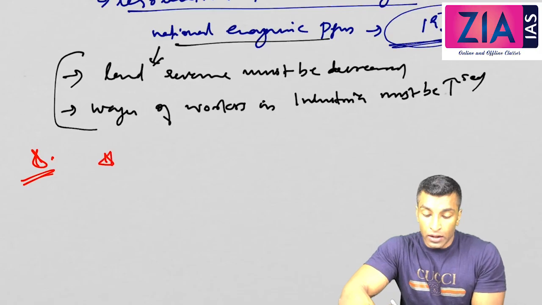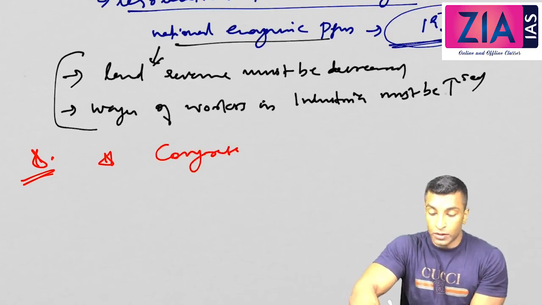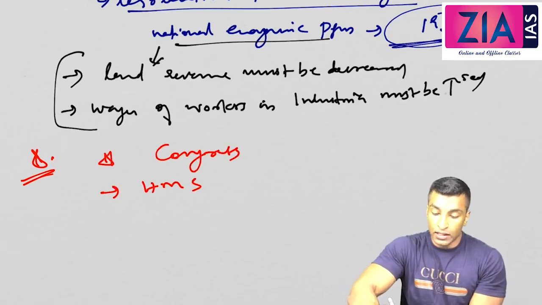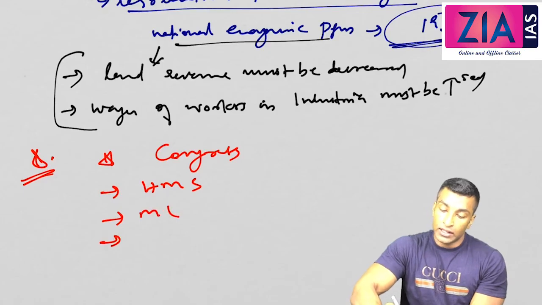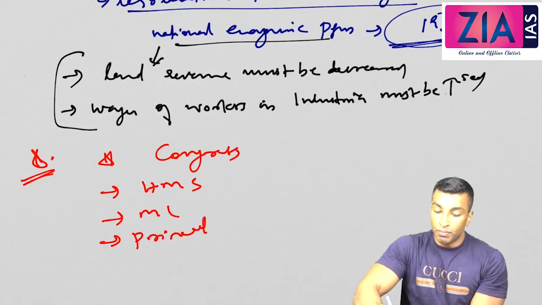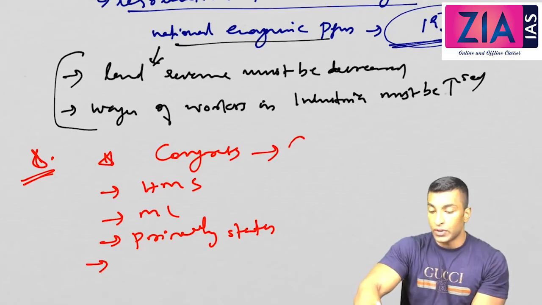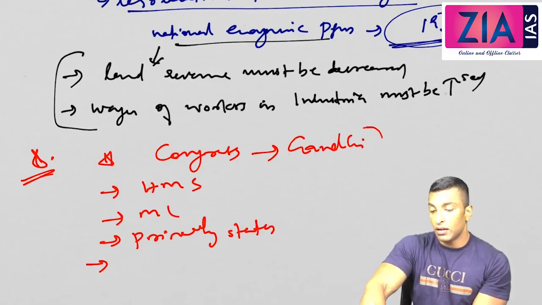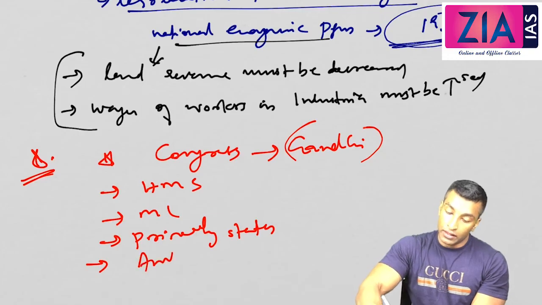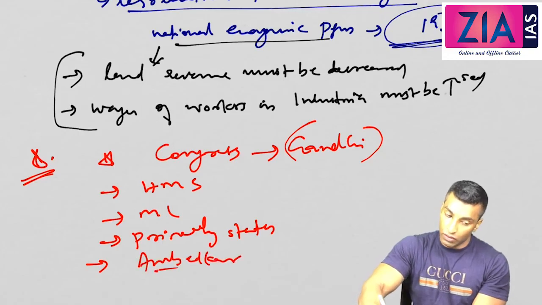Now, who all participated? Firstly, Congress participated, then the Hindu Mahasabha was there, the Muslim League was there, and princely states were there. On the Congress side, it was actually Gandhi, and then Ambedkar was there.